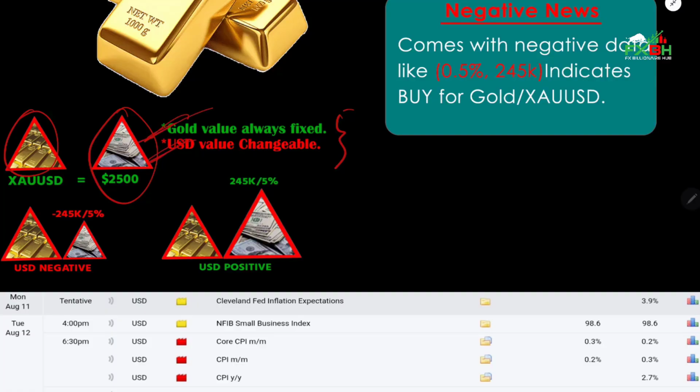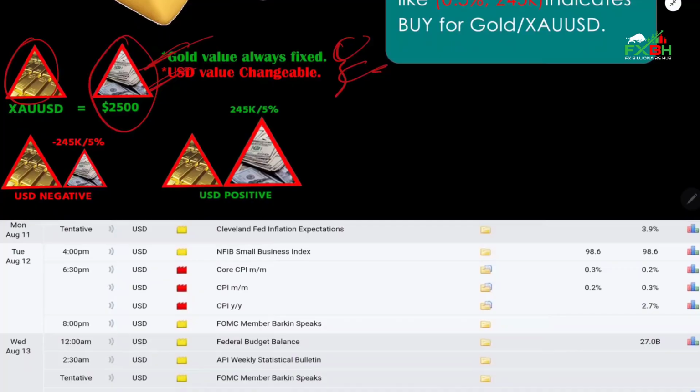That means gold value is constant and USD value is variable. If we get -5% news compared to the previous one, the triangle will be 5% smaller than before. So gold is bigger than USD, and that means buy gold.